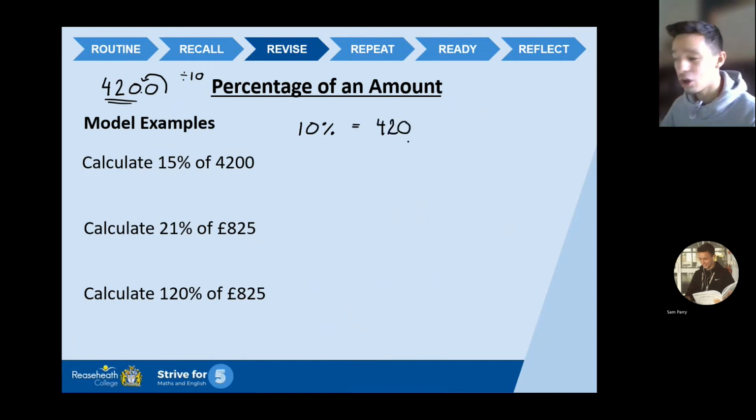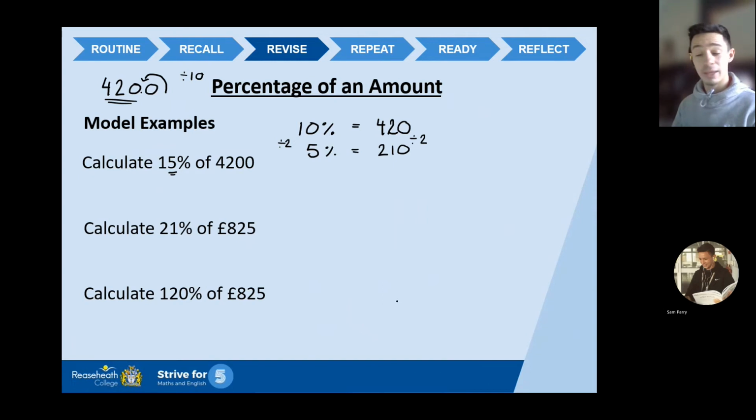420 is 10% of 4,200. Now, I don't want 10%. I want 15%. So I'm missing a 5% chunk. So what I'm going to do is work out 5% now. If I know what 10% is, in order to work out 5%, it's not actually too bad. I just need to half my 420, half my 10% value. I need to divide by 2. 420 divided by 2 is